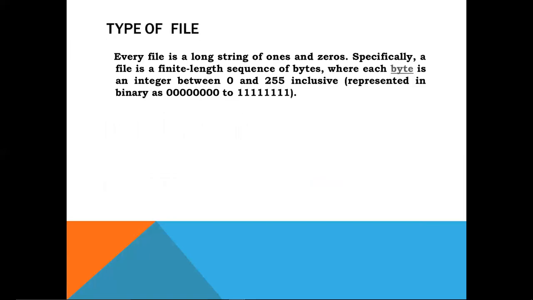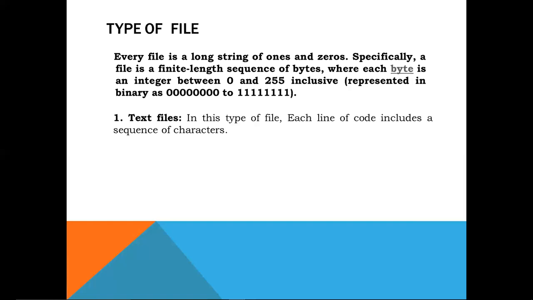So let us move to the types of files. First, what is a file? Every file is a long string of ones and zeros, because inside the file a stream of bytes is there. Bytes are a group of 8 bits. Specifically, a file is a finite length sequence of bytes where each byte is an integer between 0 and 255, including both values.